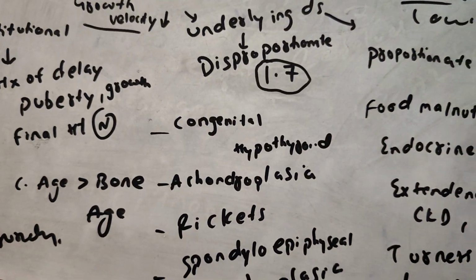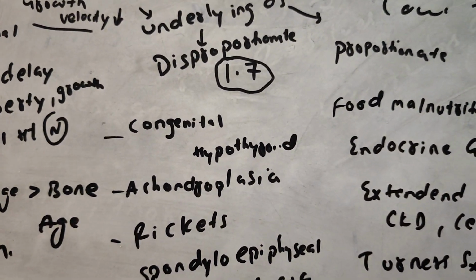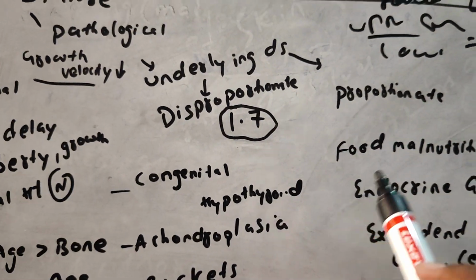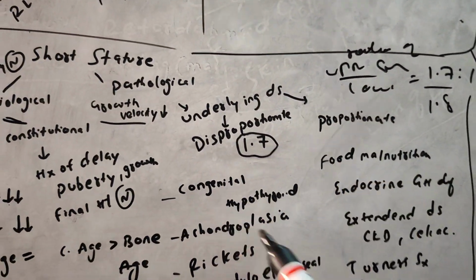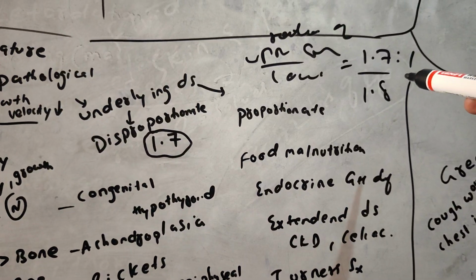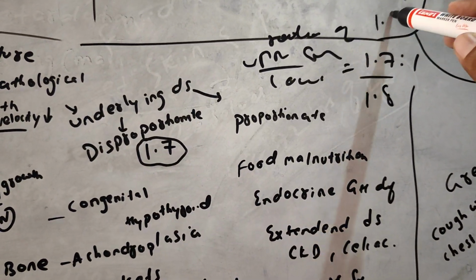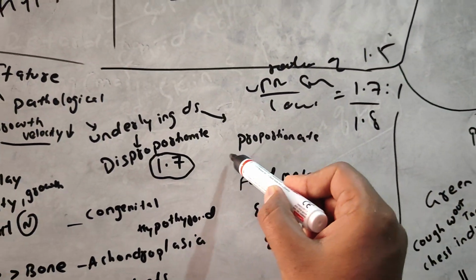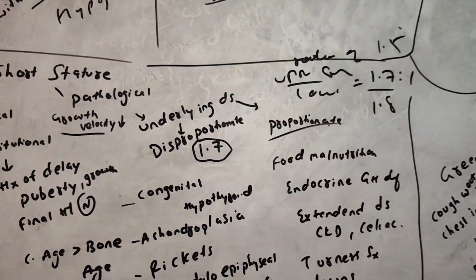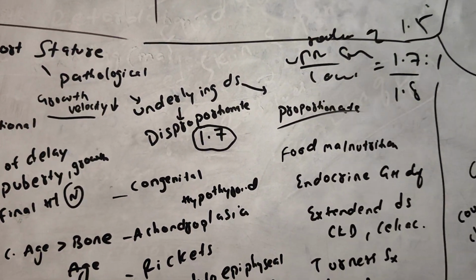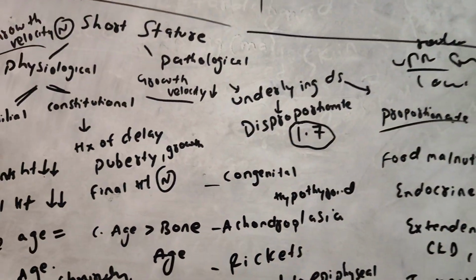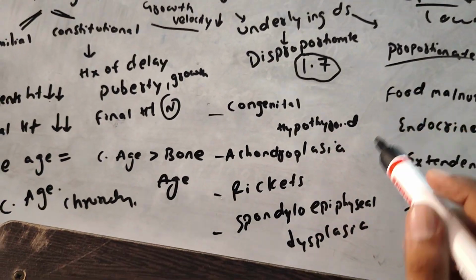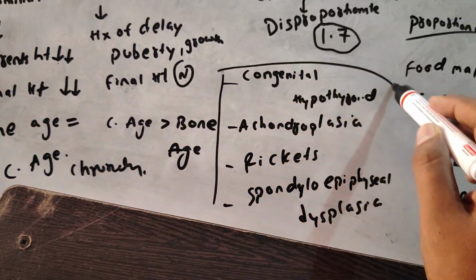In the exam, guys, they will give the upper and lower segment value as 1.8. It means it is disproportionate. If they say the value is 1.5, it means proportionate. So if the value given in the exam is 1.8, then it is disproportionate, so you have to mark the answer from this table.